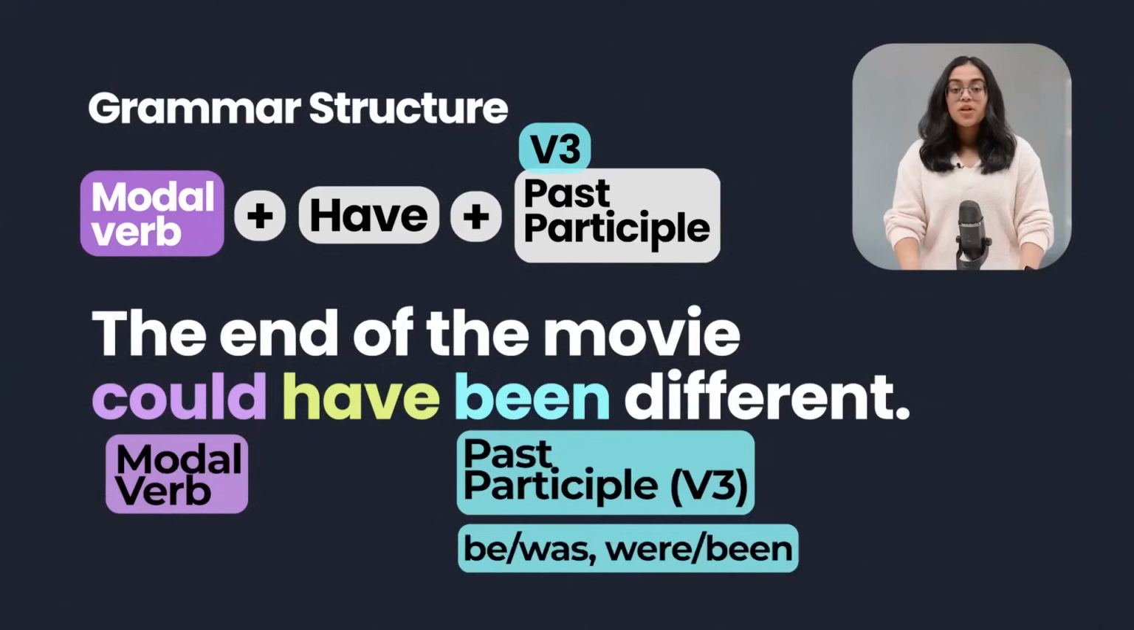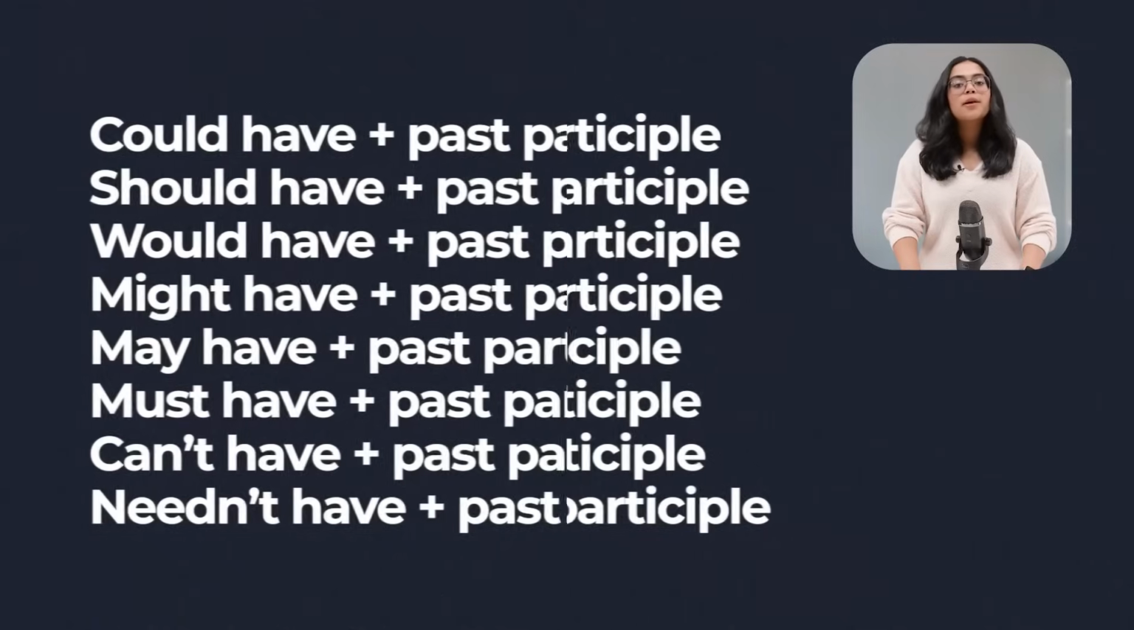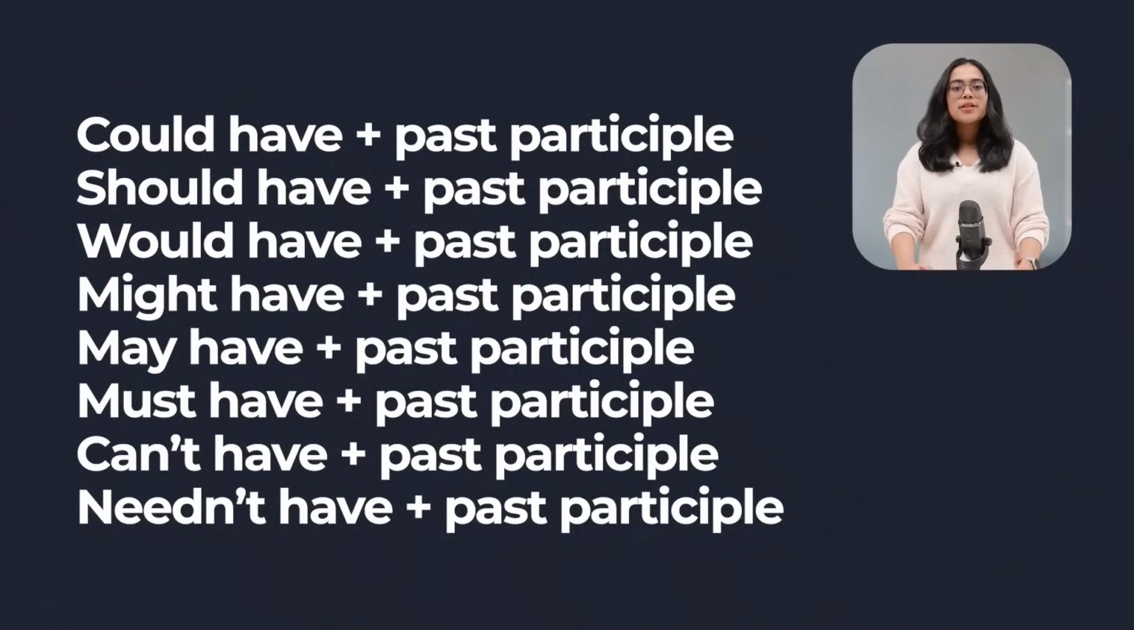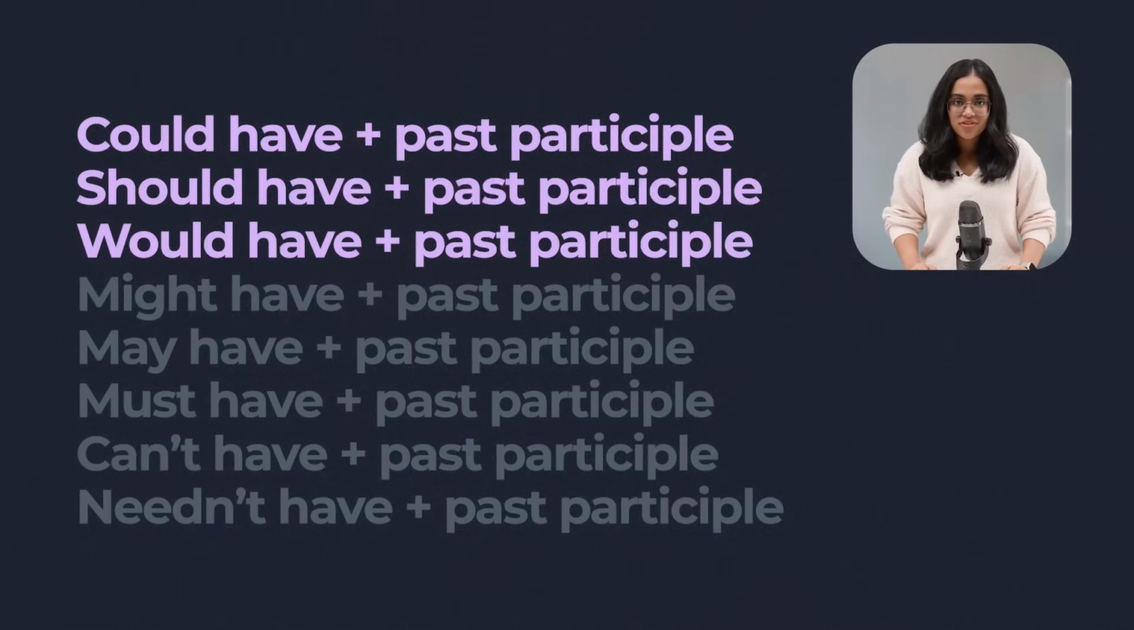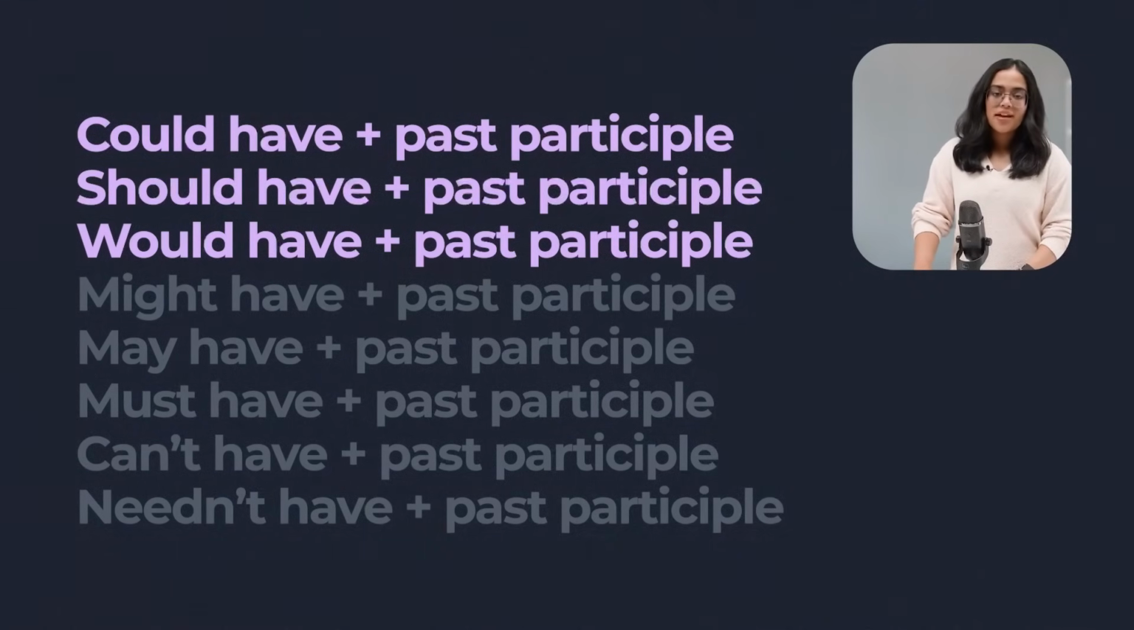So we're going to look at the following modal verbs in the past. But I have divided the lesson into two parts. In this part of the lesson, we will look at the first three modals of the past: could have, should have, and would have. And in part 2, we will look at the remaining modals of the past. Sounds interesting? Come on, let's get started.